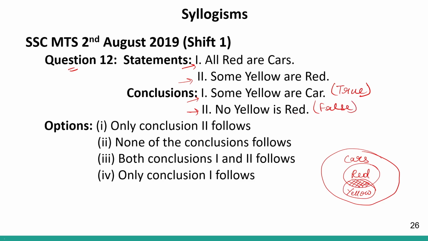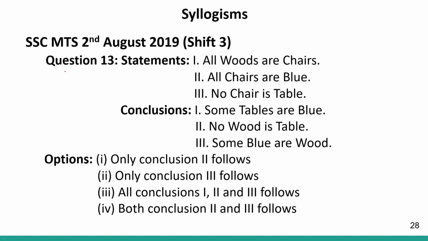So I can say that conclusion 1 will follow. So option number 4 says only conclusion 1 follows. This will be my answer. This will be the correct answer. Clear? Question number 13. Set of 3 statements, 3 conclusions.